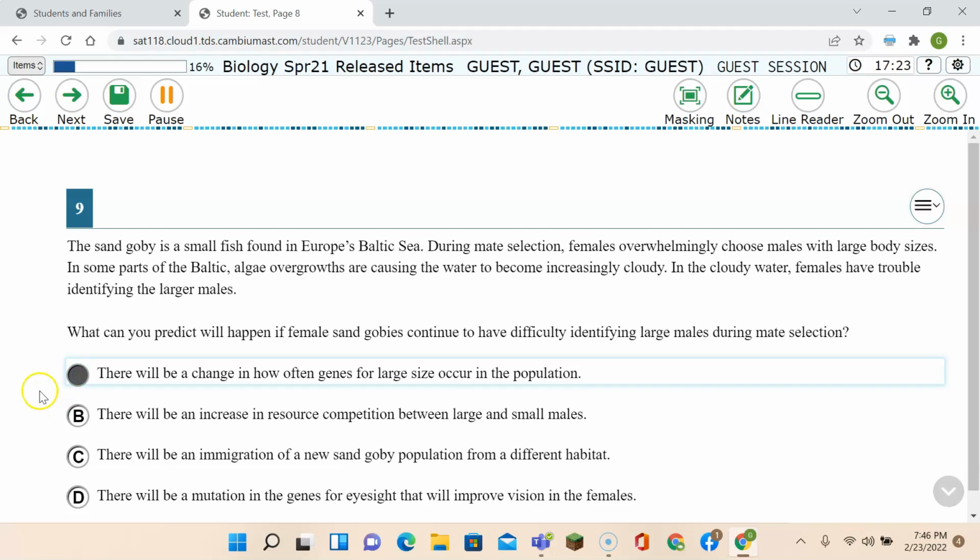If the female cannot see to identify large males, that means the gene size that's going to go on in future populations is going to be different. So there will be a change in how often the genes for large size occur in the population. That is the correct answer.